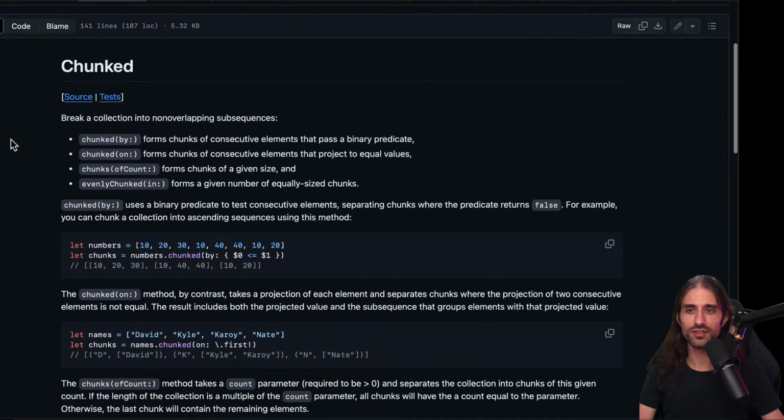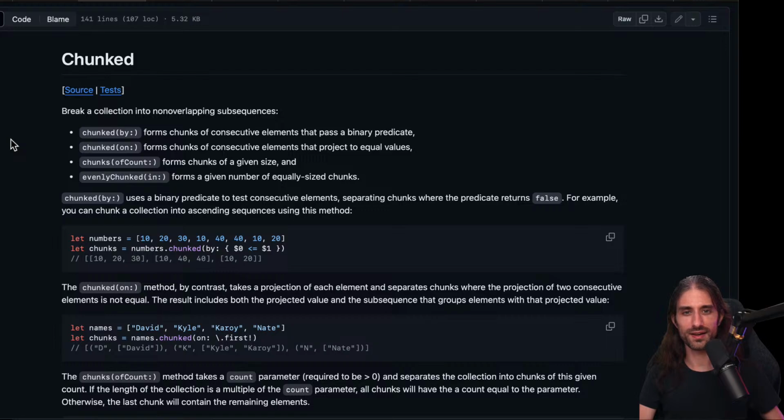Okay, chunked, it's the one that they show you in the README of the package, the one that they feel conveys the most the usefulness of the package. I think a colleague of mine used it, for instance, when you have a set of data and you want to process them 4 by 4.